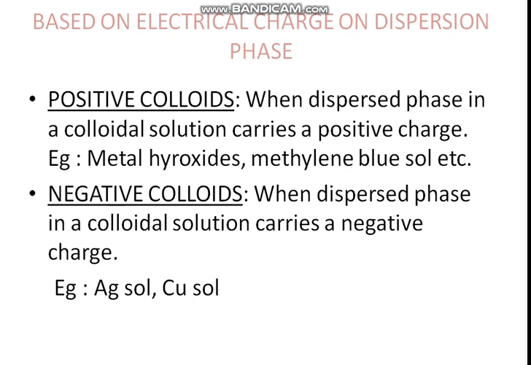Now there is another basis on which colloids are classified, and that is electric charge. The first category is positive colloids. When the dispersed phase in a colloidal solution carries a positive charge, the colloidal system is a positive colloid. For example, metal hydroxide, methylene blue sol, etc. The second category is negative colloids, when the dispersed phase in a colloidal solution carries a negative charge. For example, silver sol and copper sol.